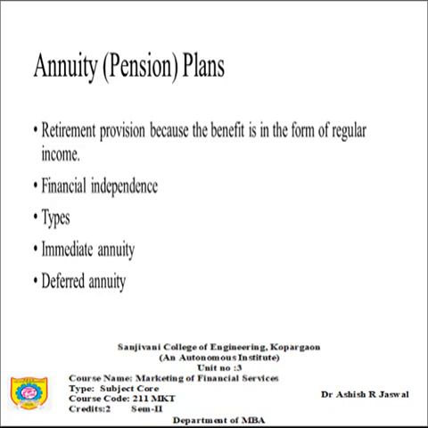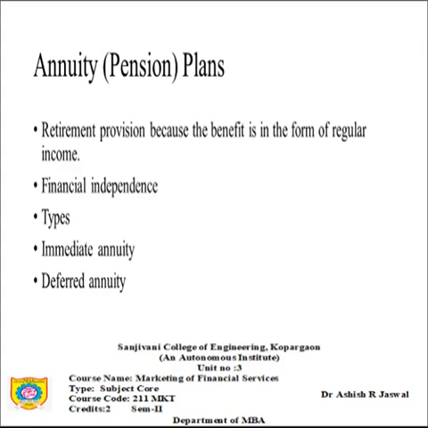These annuity plans are nothing but pension plans. What is pension? Pension in short is a retirement provision because the benefit is in the form of regular income. Means post-retirement also you will get a fixed income on a monthly, quarterly, half yearly or yearly basis. That amount is paid to you, which gives financial independence to the people who purchase annuity pension plans. There are two types of annuity pension plans. One is immediate annuity and the second one is deferred annuity.